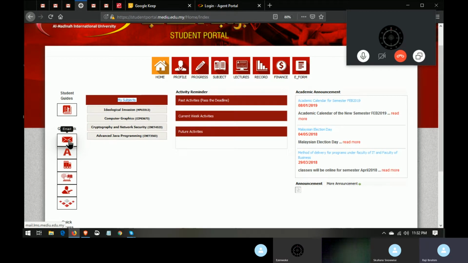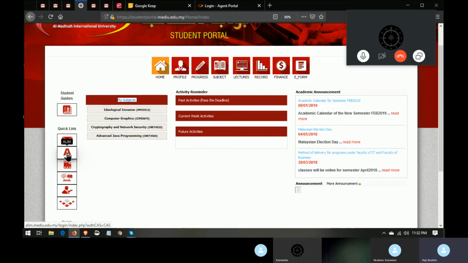So another thing is this email that is assigned to individual students. Each one as a student, you have an email that is assigned to you. Your reference number, the email is always your reference number at lms.mediu.edu.my. So you can click on it to activate the email. It will automatically be in Arabic language. You can change it to English, change the settings and every other thing. So that is about the home.